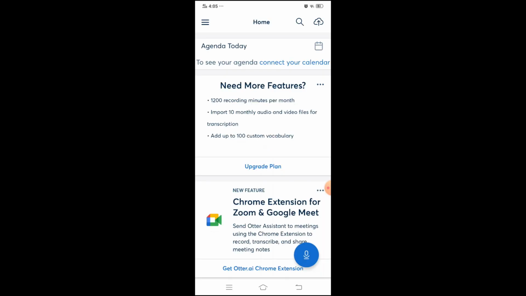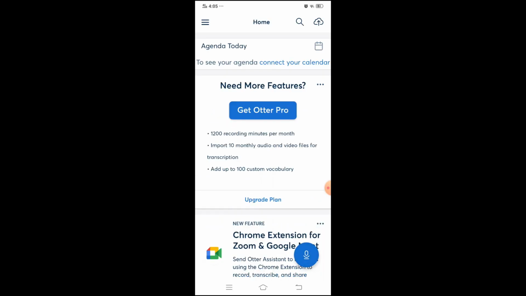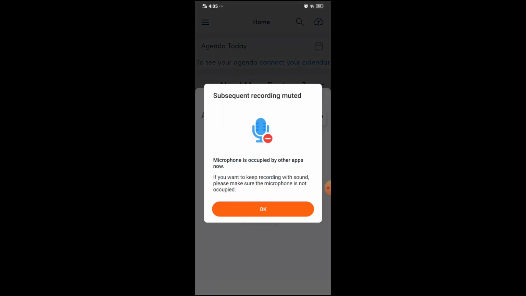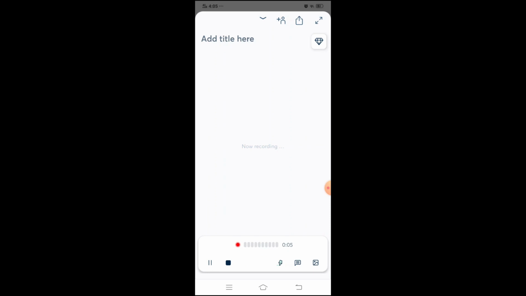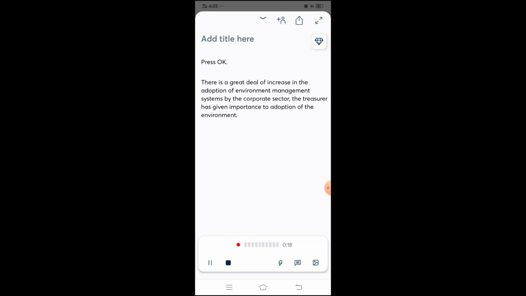Click on mic icon and start speaking. There is a great deal of increase in the adoption of environment management systems by the corporate sector. Literature has given importance to the adoption of the environmental practices as a key objective of the organizational functioning, making it important to identify with the support of the human resource management practices.